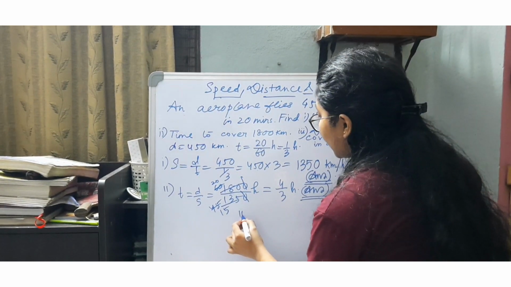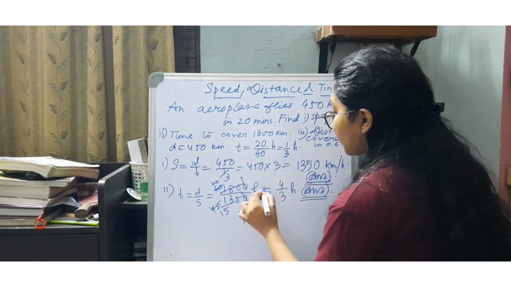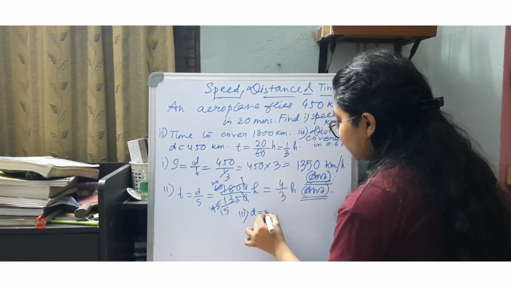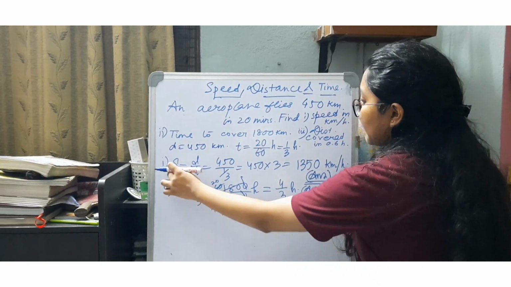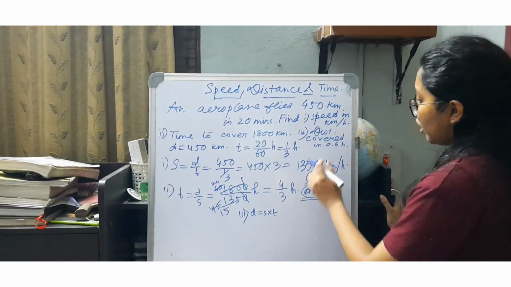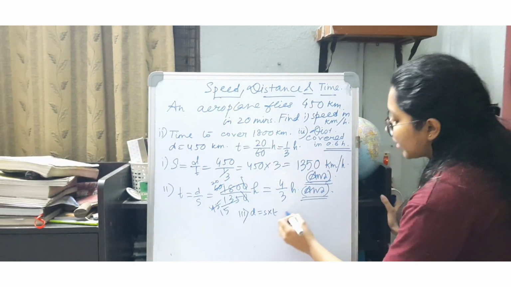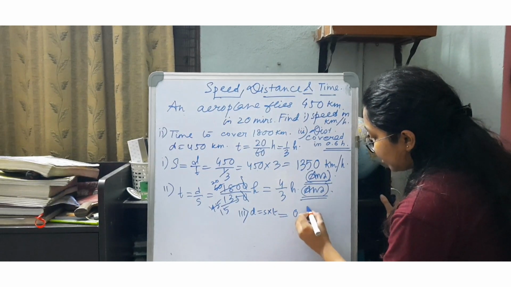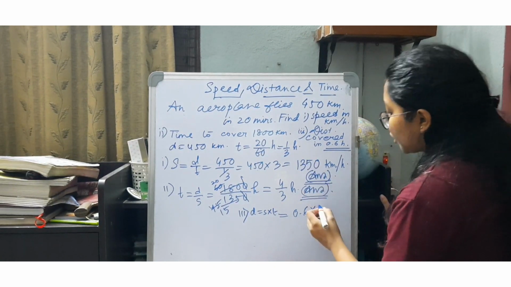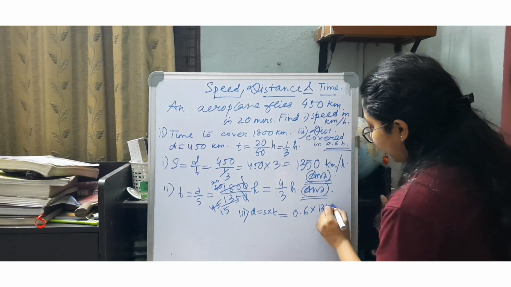So as you can see, distance is nothing but speed into time, cross multiplying both of them. So distance covered in 0.6 hours, that means the time is given as 0.6. We know the speed, it is 1350.